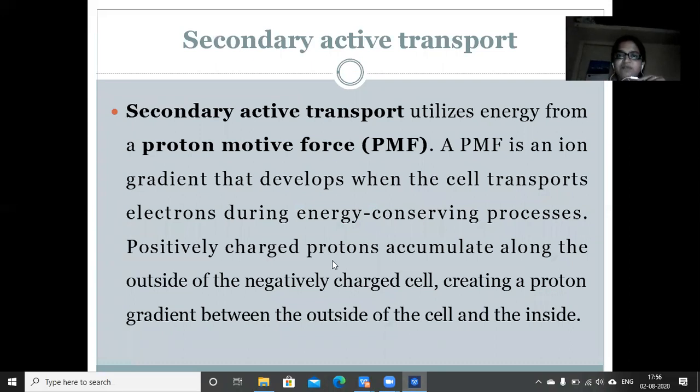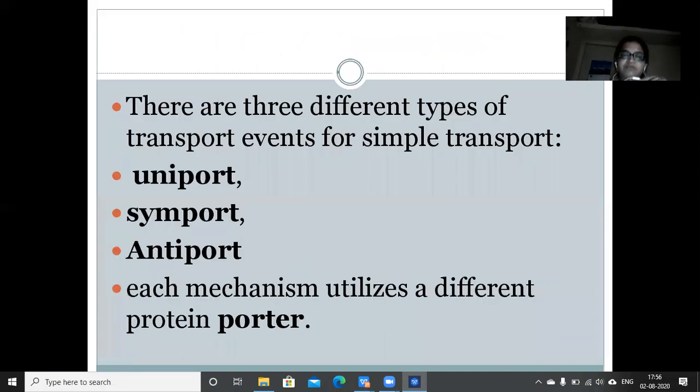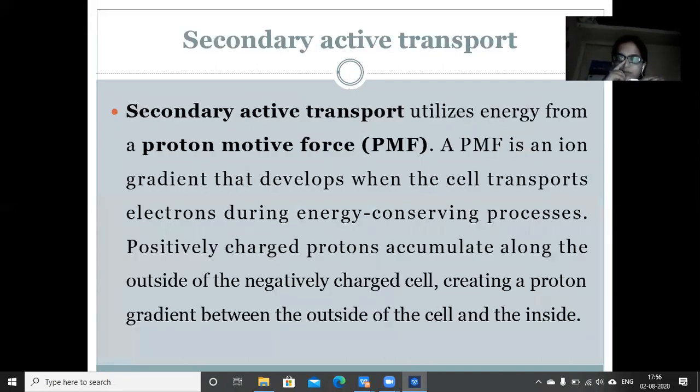We have seen different mechanisms in this secondary active transport. Here, the secondary active transport utilizes energy from proton motive force. Proton motive force develops when more electrons are taken up from the surroundings. When more electrons are taken into the cell, negative ions will increase inside the cell and positive ion concentration, or proton concentration, decreases inside the cell compared to the outside of the cell. So that gradient is called proton motive force.